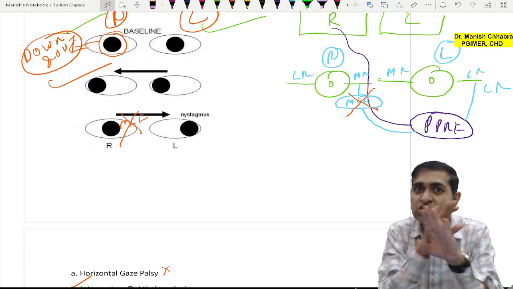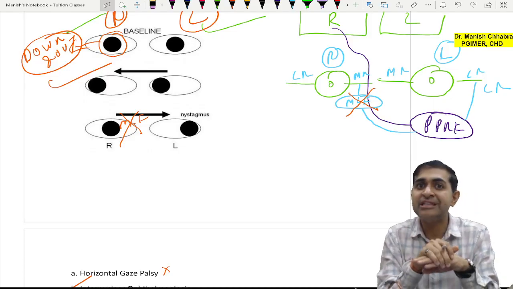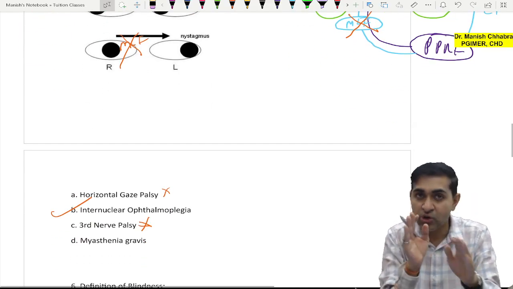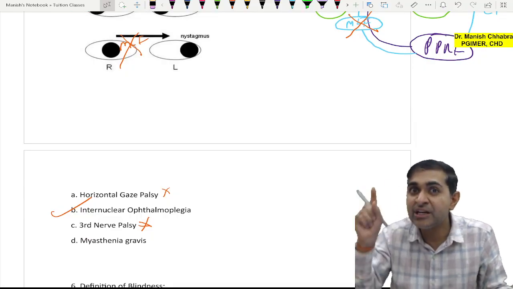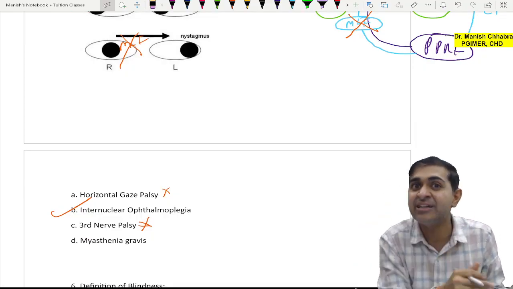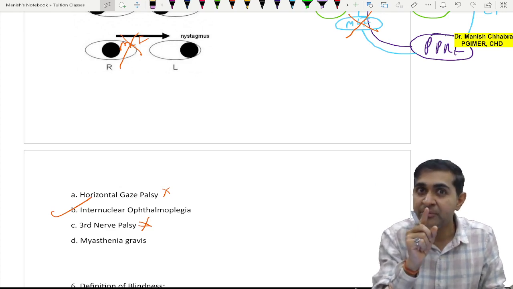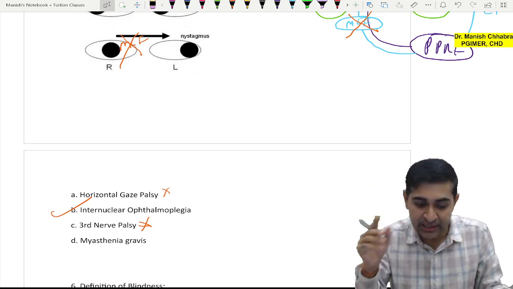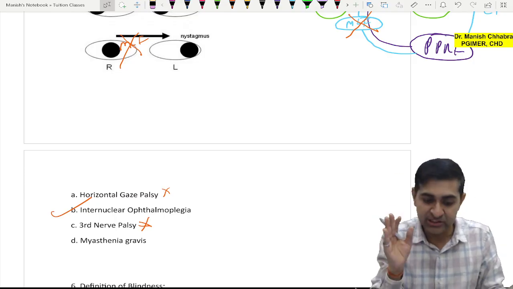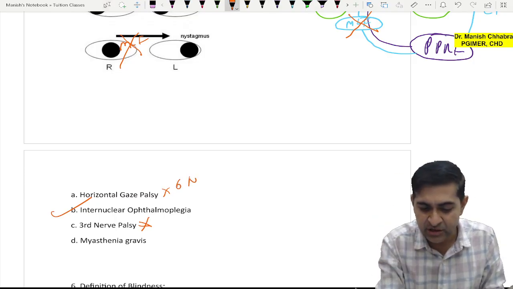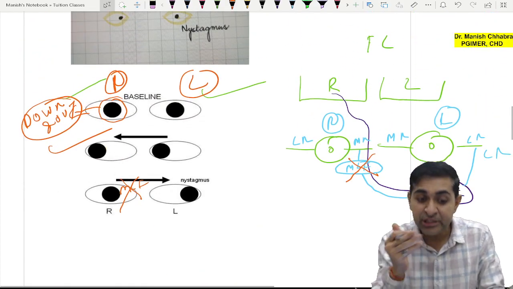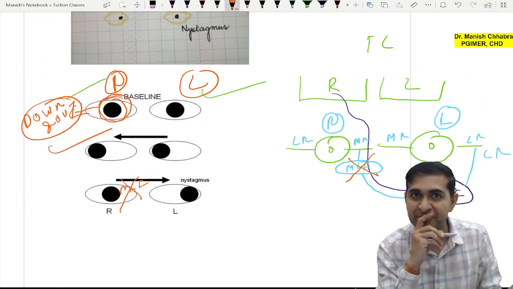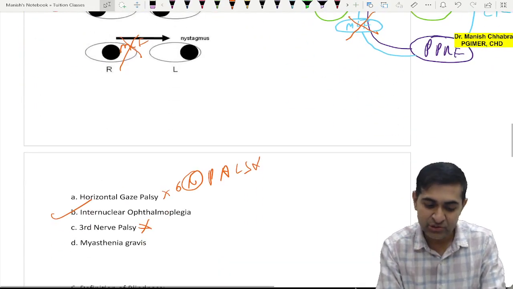There is no chance of horizontal nystagmus. Horizontal gaze palsy means either there is a problem in the abduction or there is a problem in the adduction. If there is a problem in abduction, let's say sixth nerve palsy, what will be the normal position of the eyeball? It will be esotropic, but here it is in the center, isn't it? So this option is also eliminated.